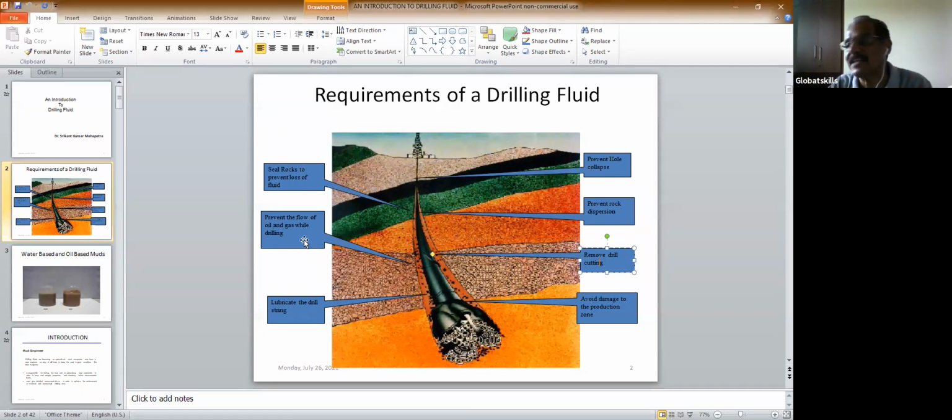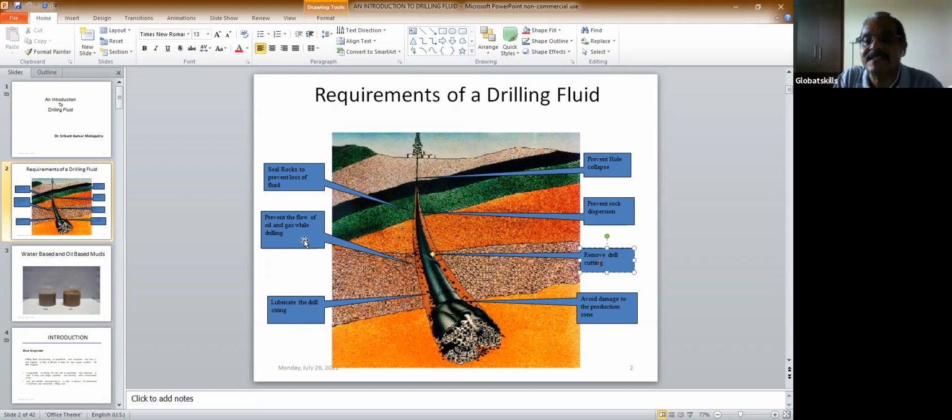If you see normal water well digging, not drilling, while they're digging the well, a lot of things fill up the hole, so people physically remove those debris to clean the well. Here also, the debris may fall down. But this drilling fluid, because of this pressure, will not allow the debris to fall into the hole. It will not allow the collapsing of the hole.